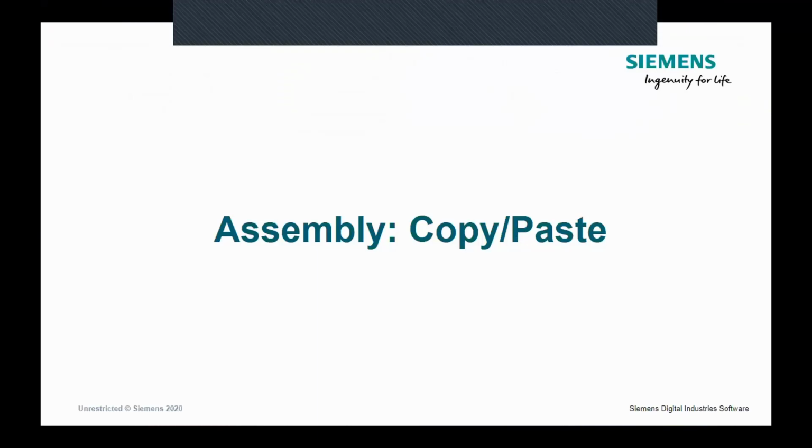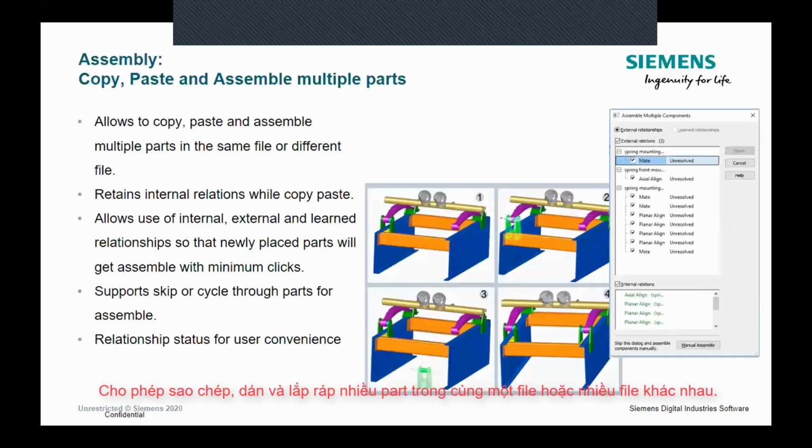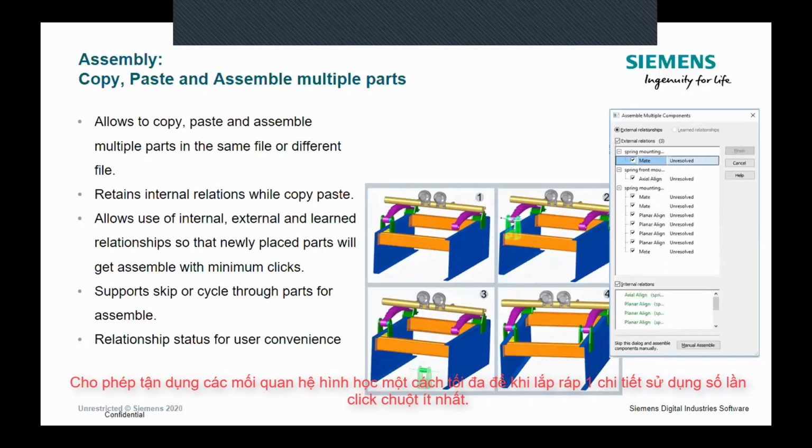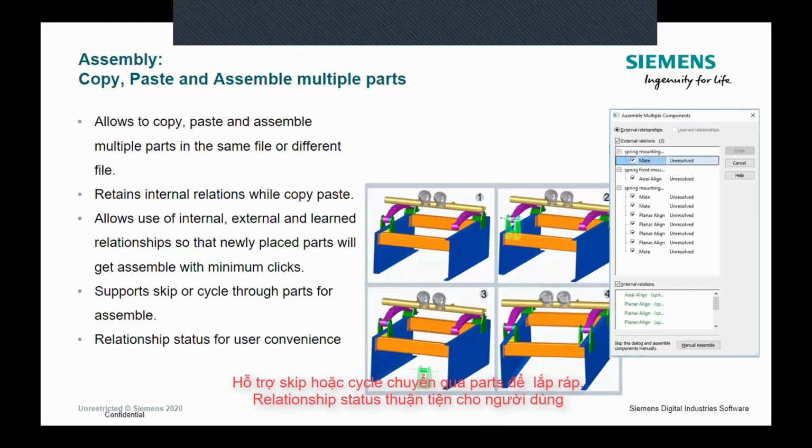Next topic I want to talk about is copy paste. This is also a very important area, because we want to make sure that when we copy paste, we're not dealing with the extra burden of assembly relationships. So now it's all available as part of Solid Edge 2021. What happens when you copy and paste multiple parts? The assembly relationships are preserved, within the parts and between the parts, I should say. So it retains internal relationships between components. You're not wasting time recreating them. It allows for internal, external, and learned relationships. We're going to talk about this.